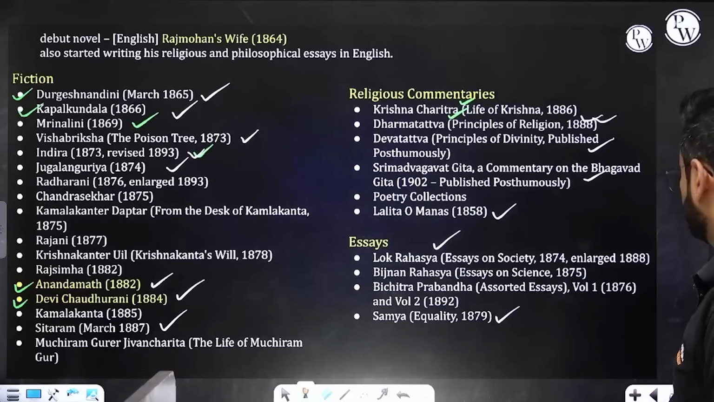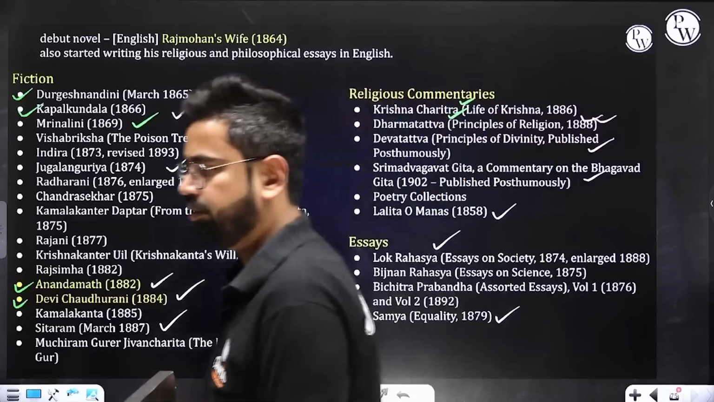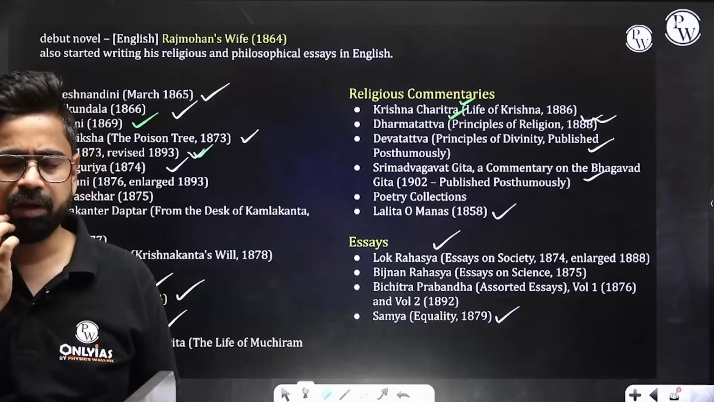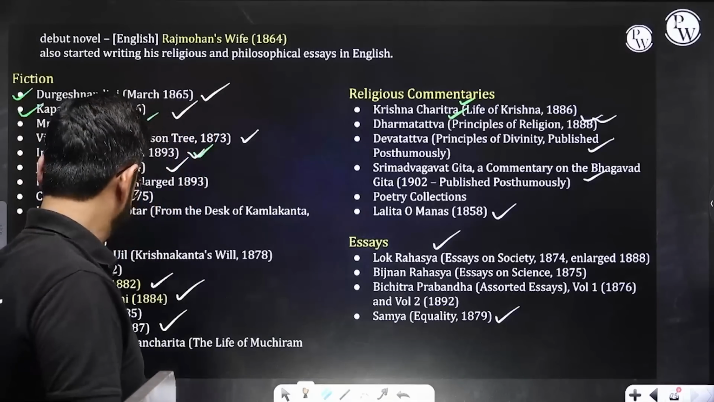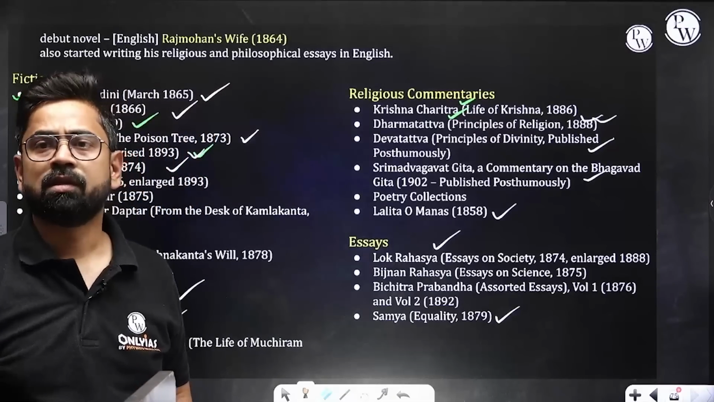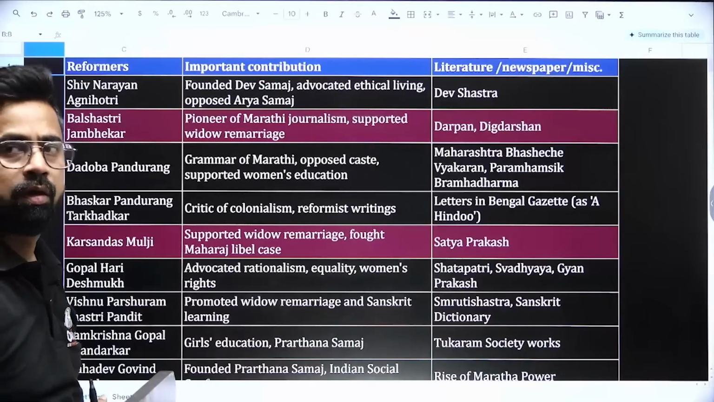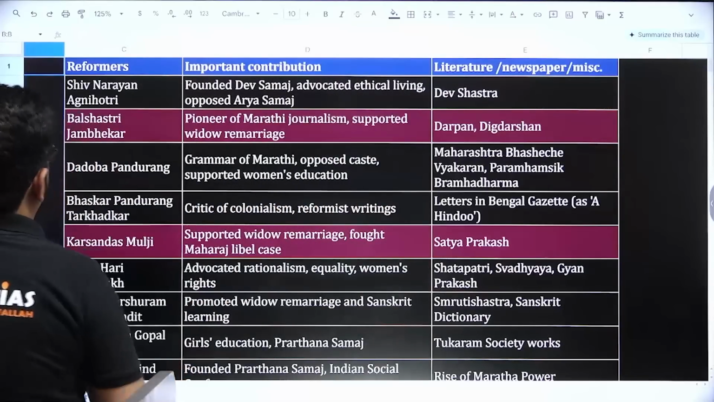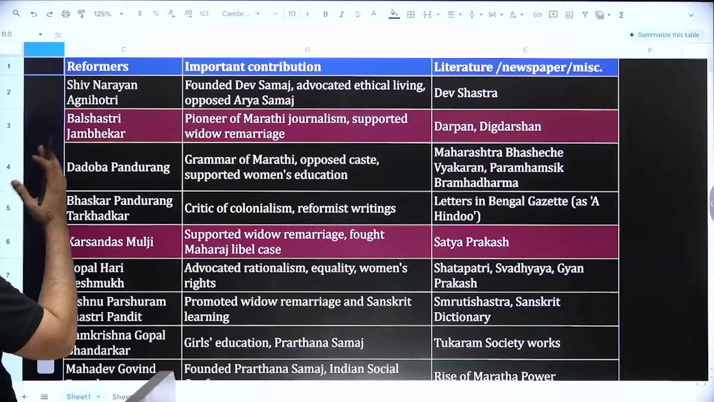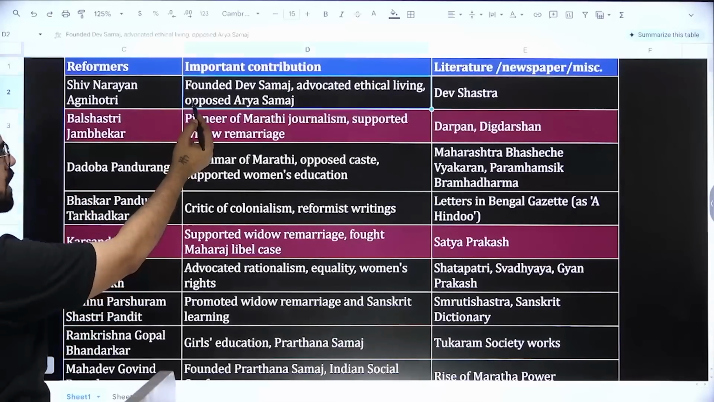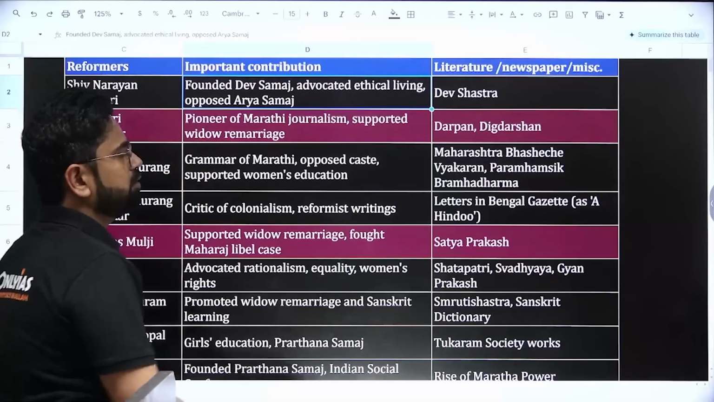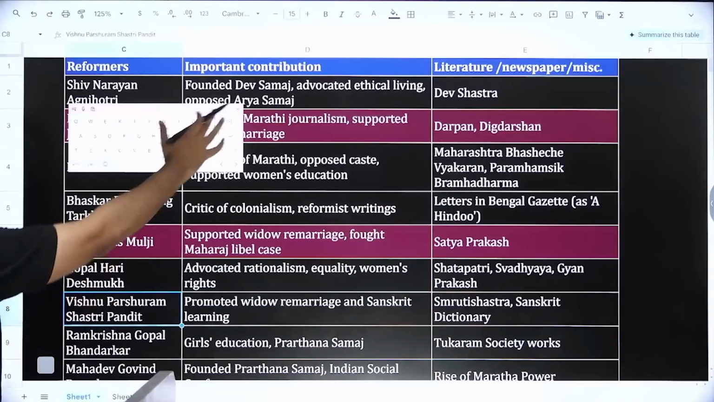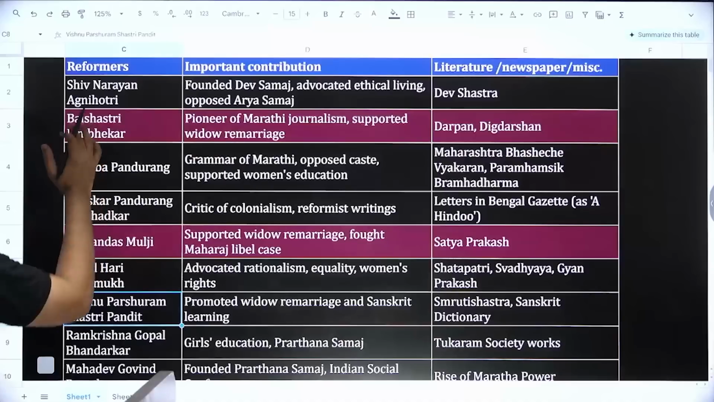Okay. So we have seen the reformers as well. So a quick view of some Bombay reformers again. Let me start that. Yeah. So let's talk about a few Bombay reformers as well. Like Shiv Narayan Agnihotri. Basically, he is operating from Punjab, and he was somebody who opposed Arya Samaj. So he is associated with Dev Samaj, Dev Shastra.